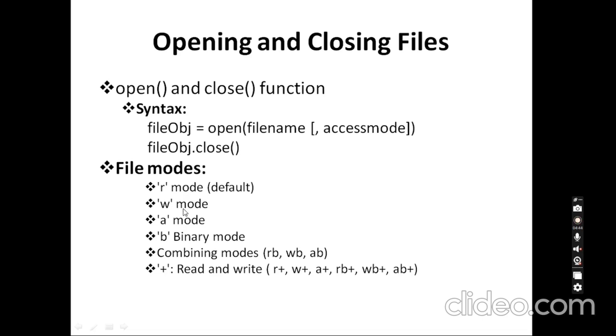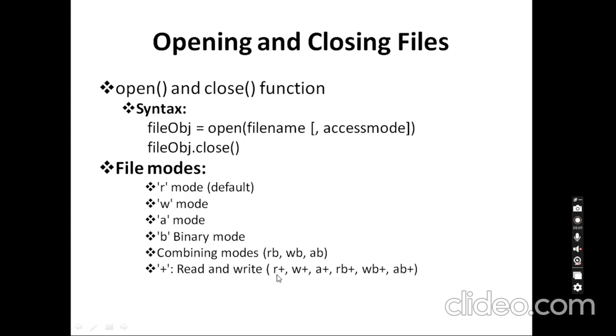So RB, WB and AB here. The last one will be a plus. It will be used for both reading and writing a file. If I want to open a file for a read operation and also a write operation, we can use this plus operator here. So it will perform both read and write operations.